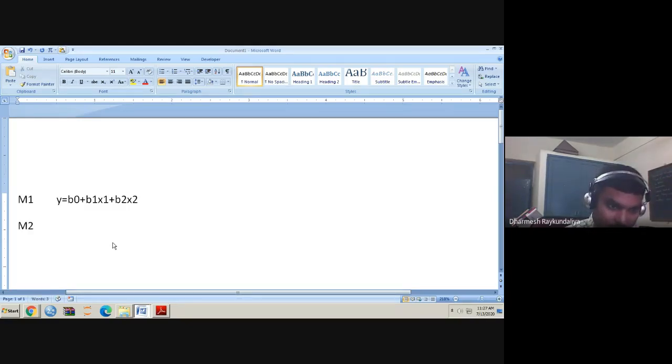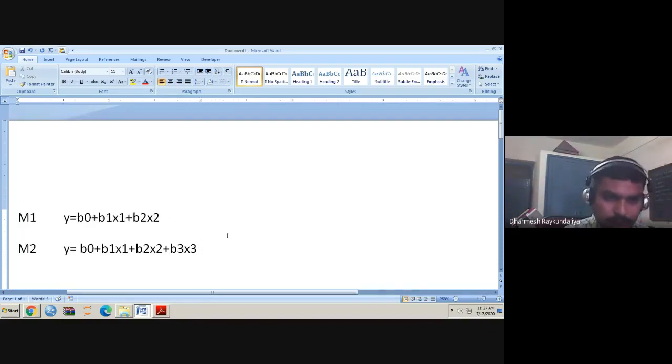Of course, what should the models be? They should be of a nested nature. So what happened? I have added here the third variable x3. Can you see this? In model 1, I have only two variables, x1 and x2.